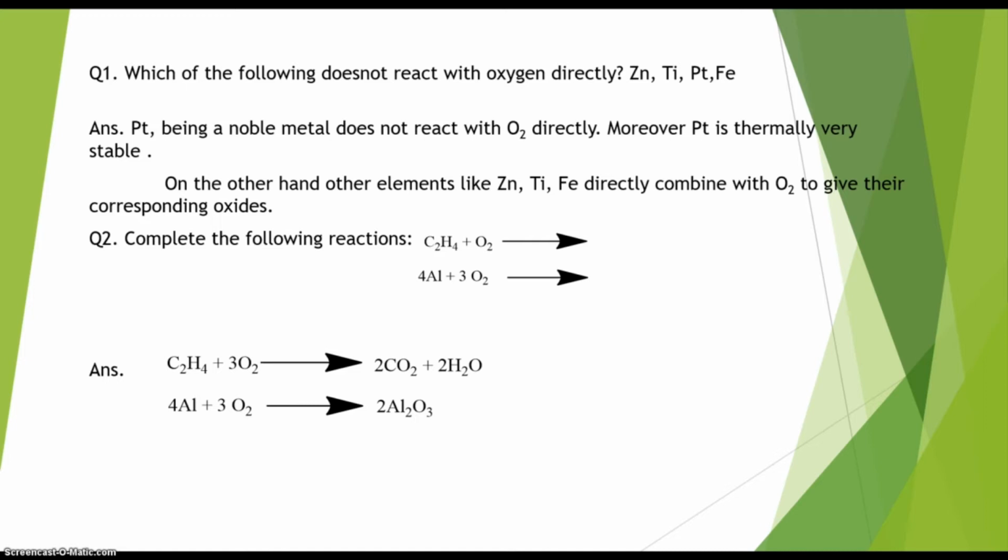It is basically a combustion reaction of the hydrocarbon C2H4. This hydrocarbon takes part in oxidation, and in combination with oxygen it forms carbon dioxide with the liberation of water. Moreover, in case of aluminum, when it reacts with oxygen, it forms an amphoteric oxide, that is aluminum oxide, Al2O3, right?